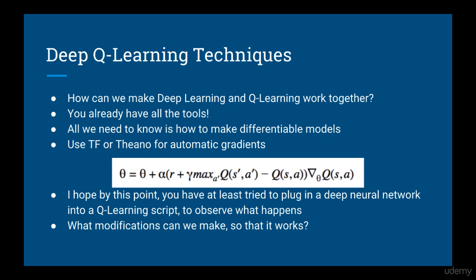Previously, we discussed that you actually already have all the tools you need to implement Q-learning with a deep neural network. Remember, our update equations are in terms of arbitrary gradients, and therefore you can use any model you want as long as you can differentiate the output with respect to the parameters. And of course, you don't need to derive the gradients by hand, since Theano and TensorFlow have automatic differentiation.